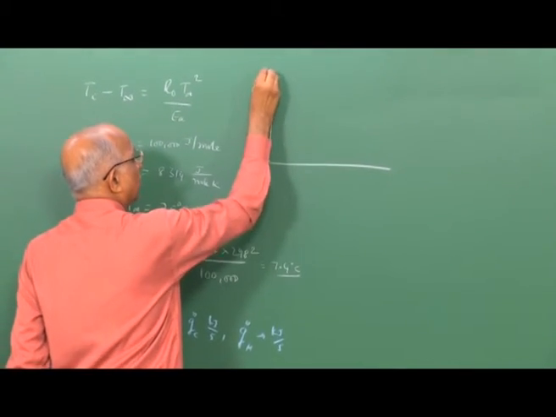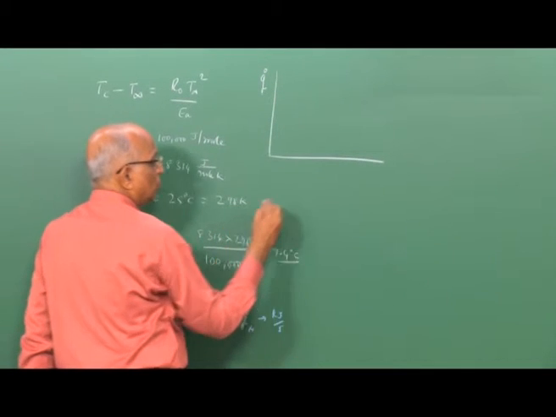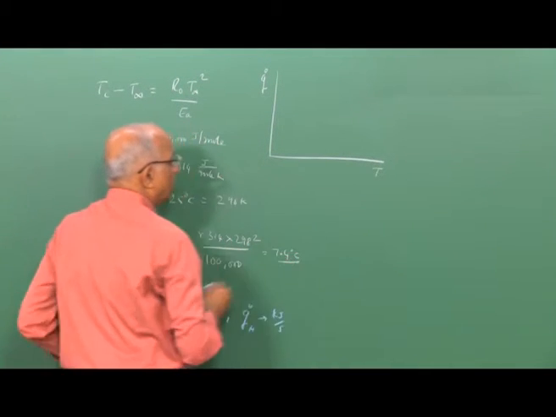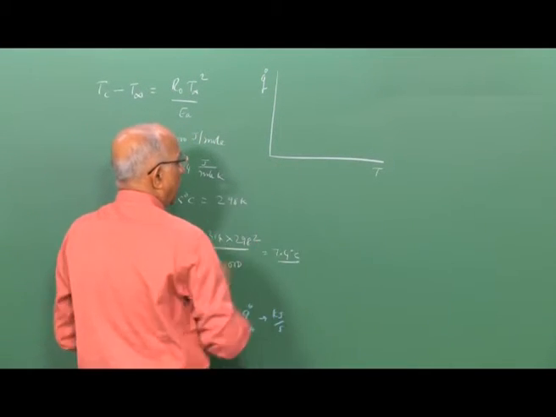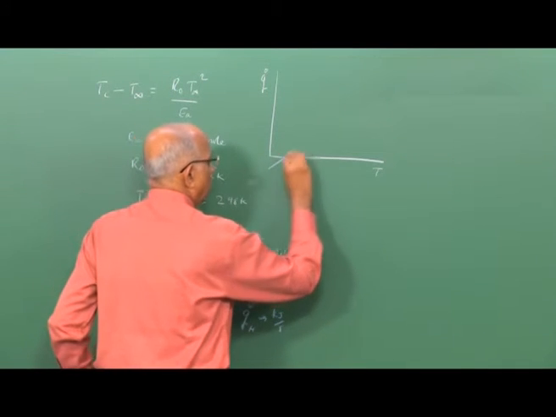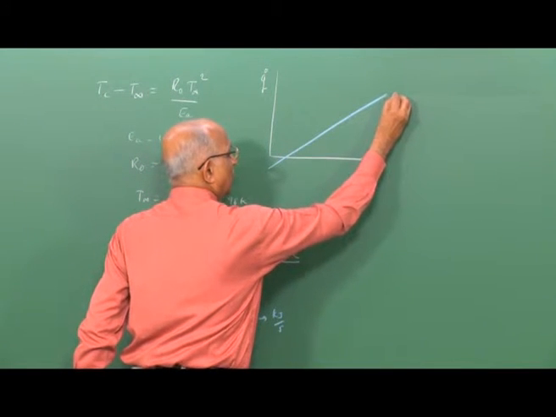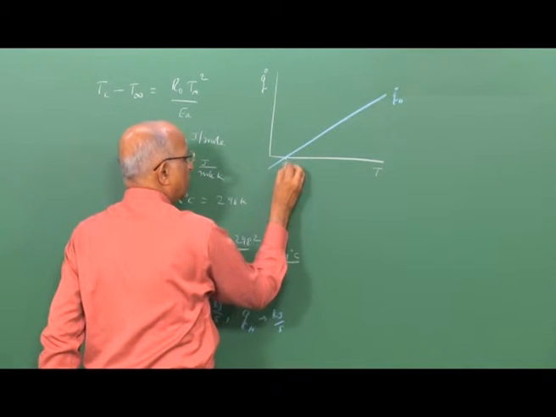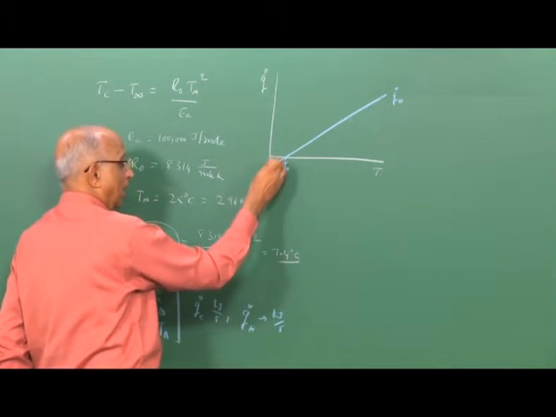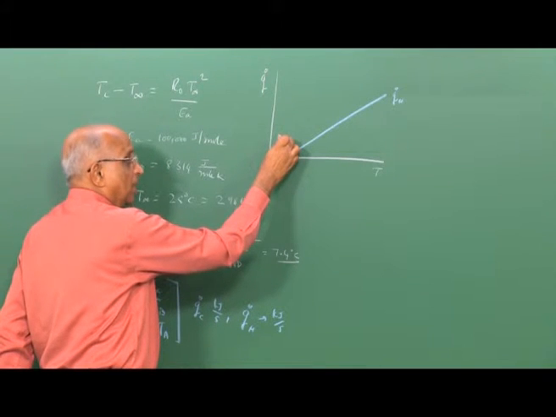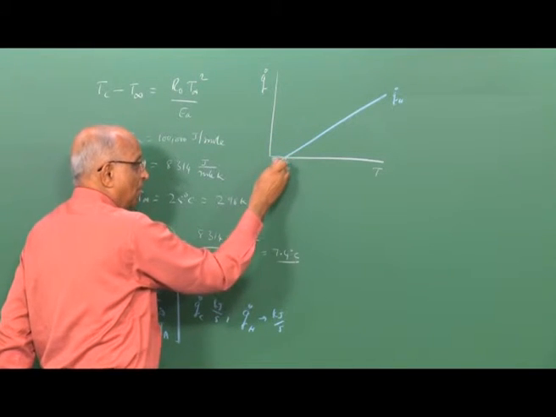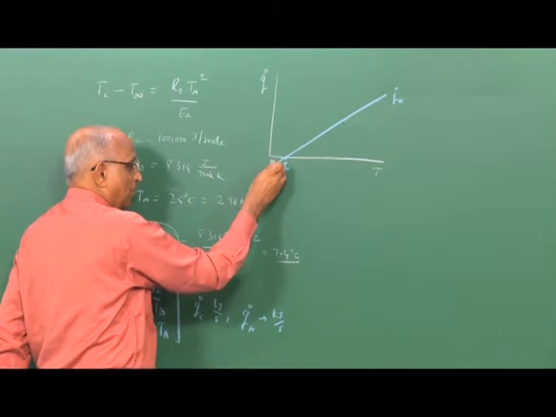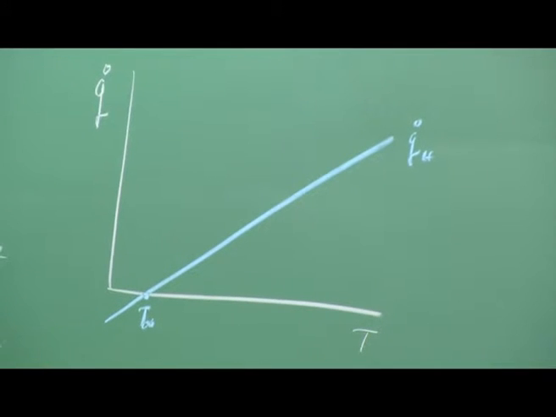We talk in terms of generally Q dot, kilojoules per second, and we talk of temperature. We say the heat loss rate is given by this, we call it Q dot H over here. This is the ambient temperature at which the heat loss from the explosive to the ambient is 0. Below this temperature, the explosive receives heat from the ambient.